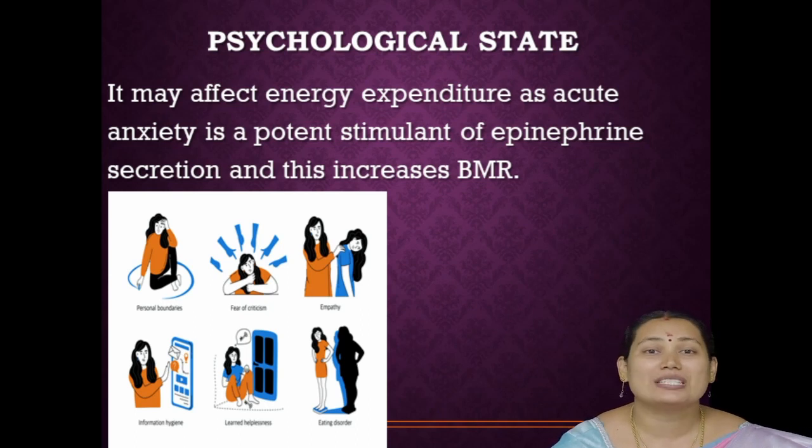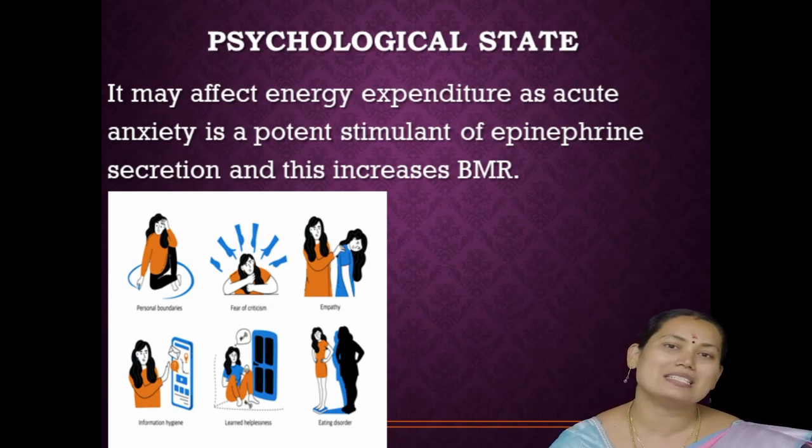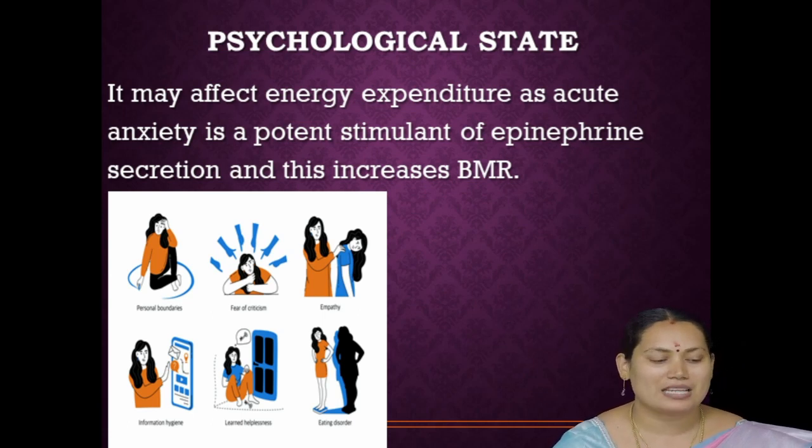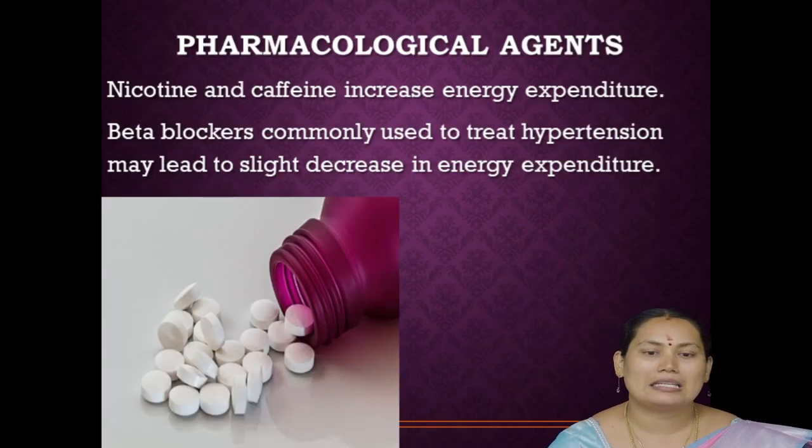Then psychological state, it is also more important. The way we feel is the way our body will work. So when we are in stress, hypertension or anxiety, in that period epinephrine hormone is secreted in our body. So at that time our BMR rate is also increased. You must have felt this yourselves: we keep talking tensely, and after some time we become very tired. Because more energy is spent at that time, so after that we feel tired. So during the psychological state our BMR rate is increased.